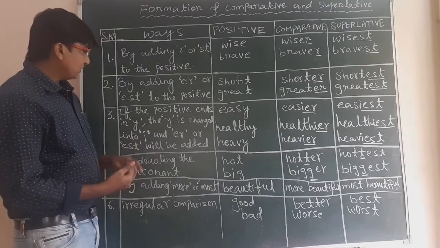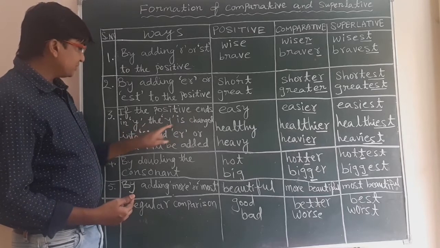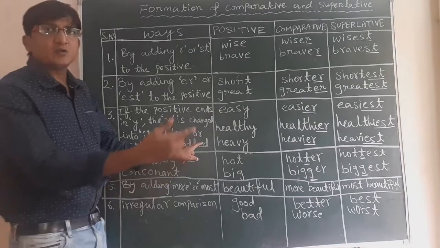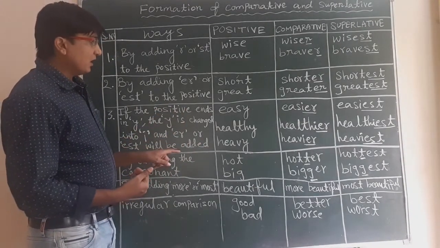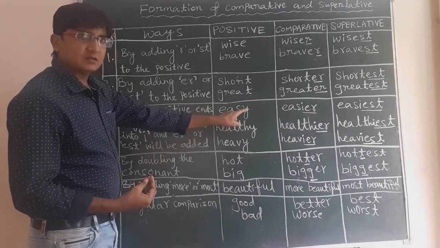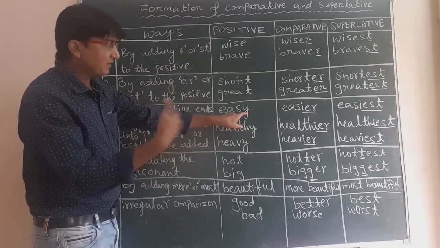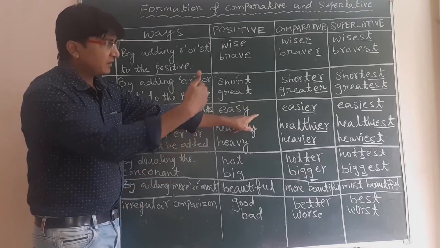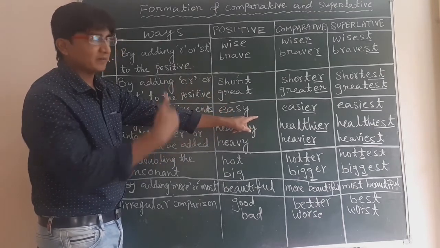Now the third one: if the positive ends in y, the y is changed into i and er or est will be added to the positive. Look at the examples: easy. Here easy ends with y. To form its comparative degree, first we change y into i, then we add er to form the comparative degree and est to form the superlative degree.